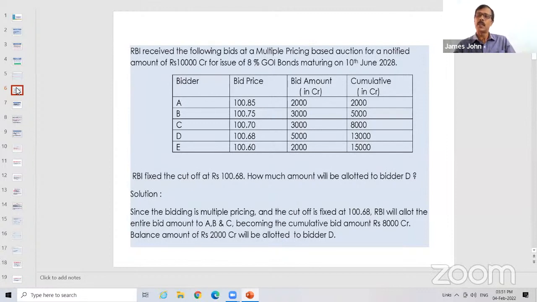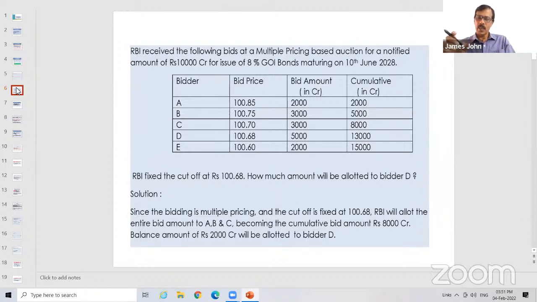What's the percentage? It is 40%. So if a person has opted for 1,000, he will get 400. Another person has bid for 500, he will get 40% of 500, which is 200 crore, like that. So a question in that fashion can also come. Am I clear?